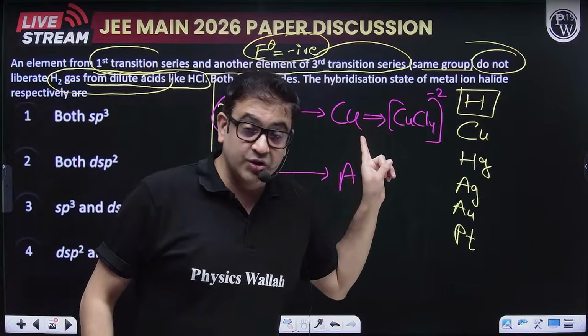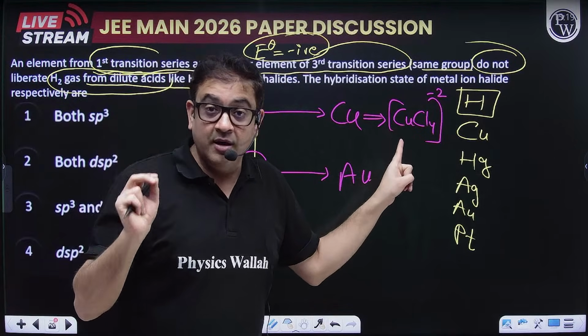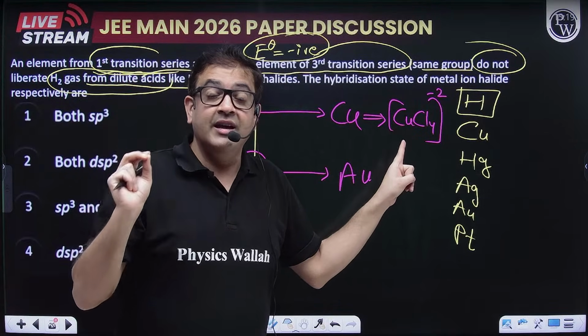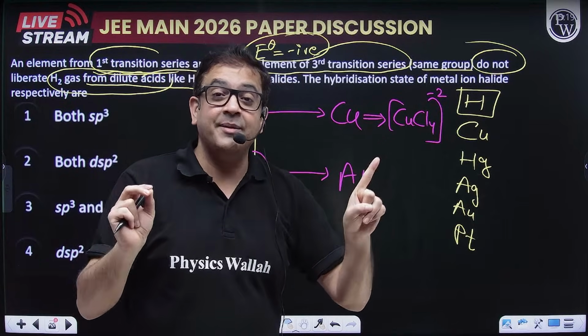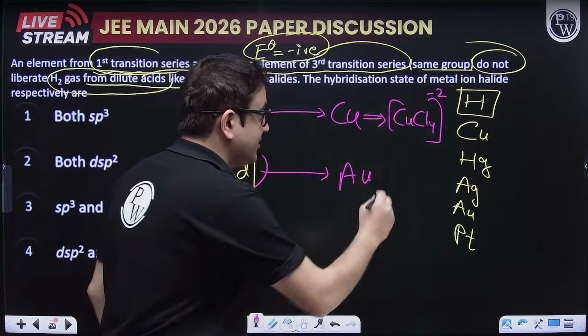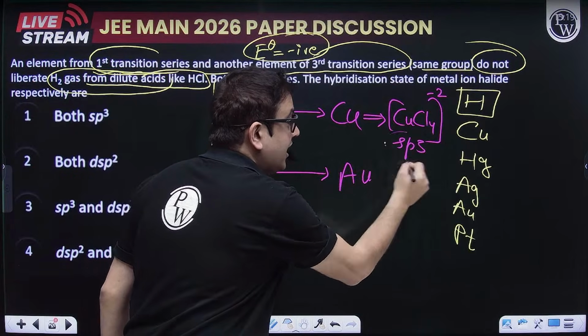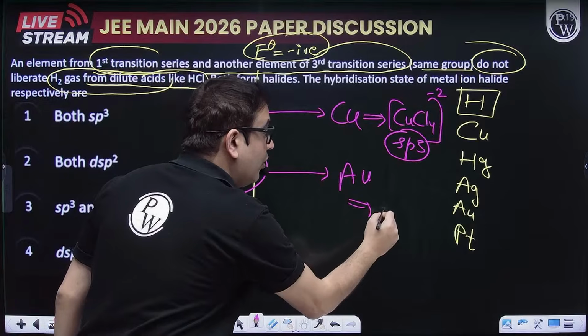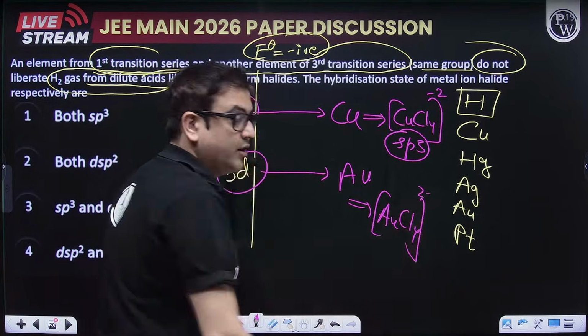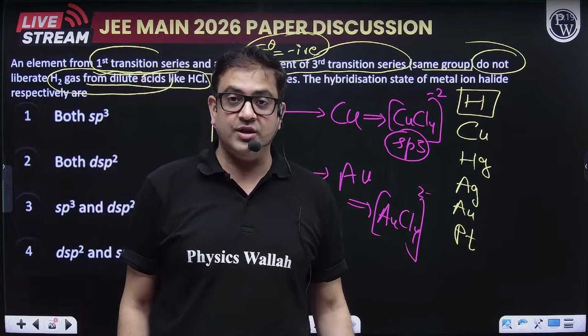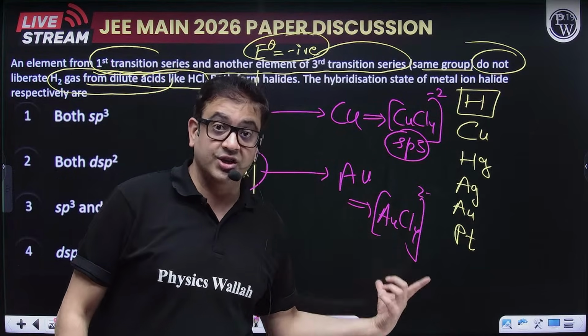Since it is a weak field ligand, what hybridization will it have? It will be sp3 hybridized. Similarly, gold also has a similar coordination number and the same oxidation state in chloride.